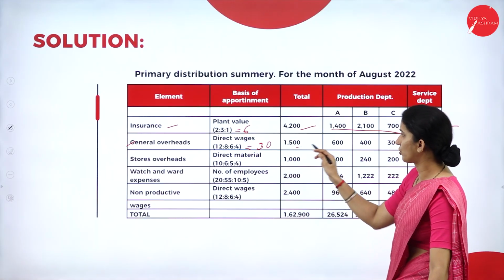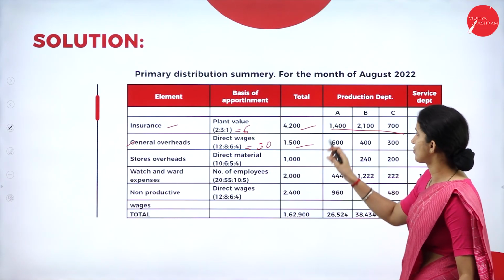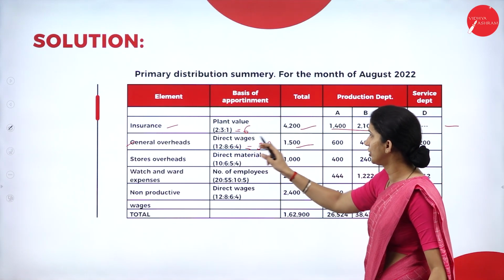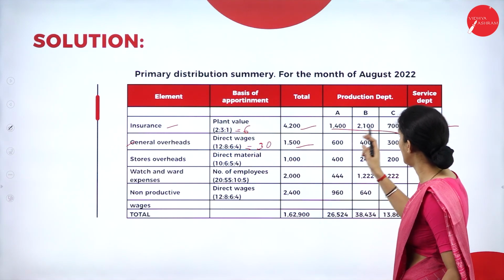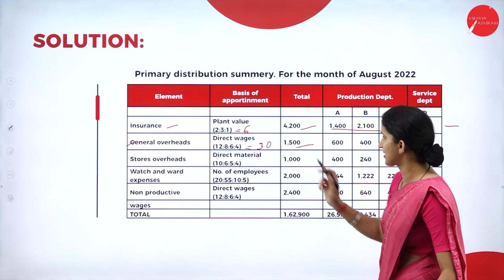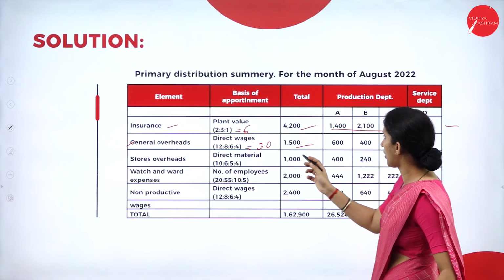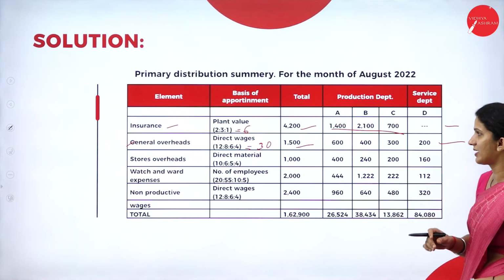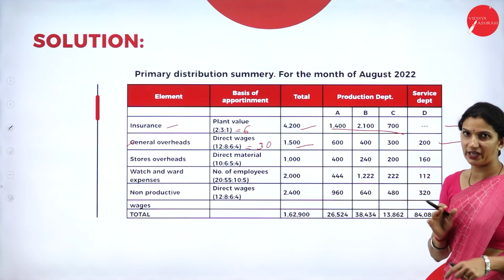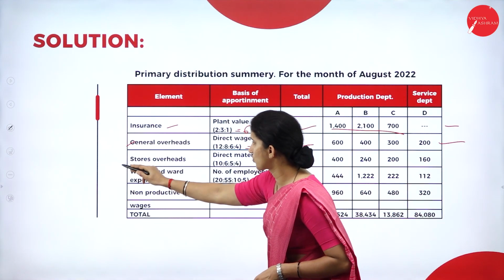General overhead total amount 1,500. So for A, 1,500 into 12 by 30. Then for B, 1,500 into 8 by 30. Then for C, 1,500 into 6 by 30. And then for D, 1,500 into 4 by 30. So this is the department-wise total general overhead amount.